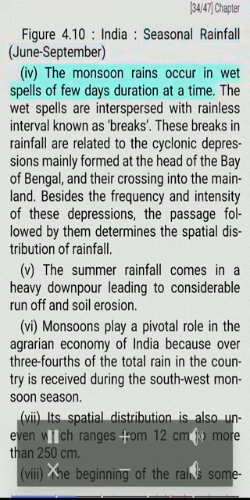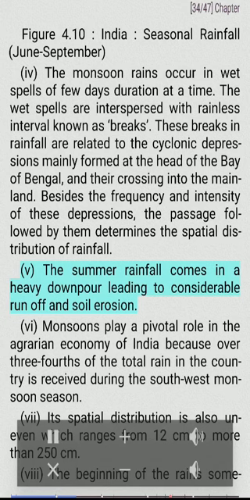Four, the monsoon rains occur in wet spells of a few days duration at a time. The wet spells are interspersed with rainless intervals known as breaks. These breaks in rainfall are related to the cyclonic depressions mainly formed at the head of the Bay of Bengal, and their crossing into the mainland. Besides the frequency and intensity of these depressions, the passage followed by them determines the spatial distribution of rainfall.